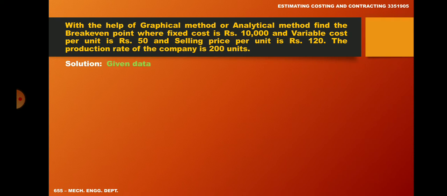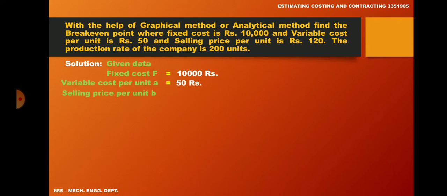What are the given data is? First one is fixed cost F equal to 10,000 rupees. Variable cost per unit A equal to 50 rupees and the selling price per unit B equal to 120 rupees and the total production quantity Q equal to 200 units.